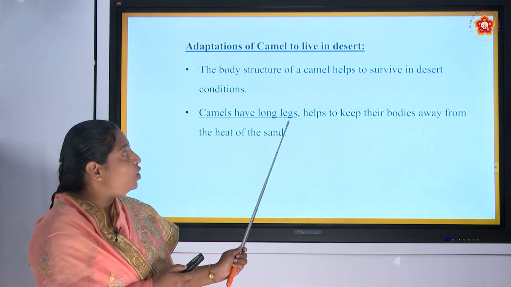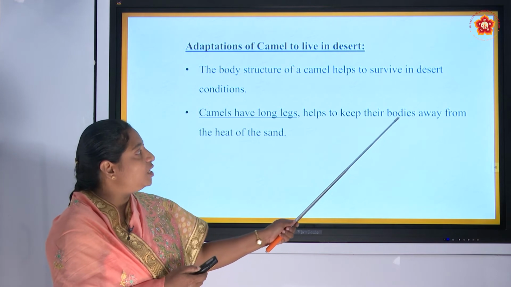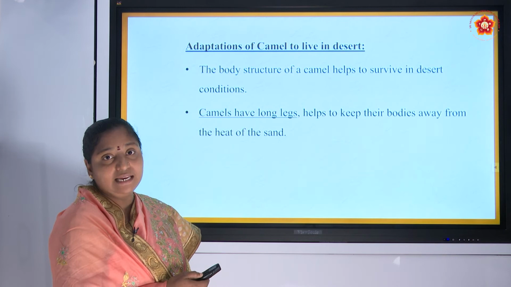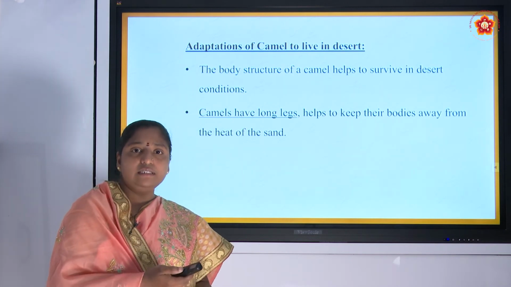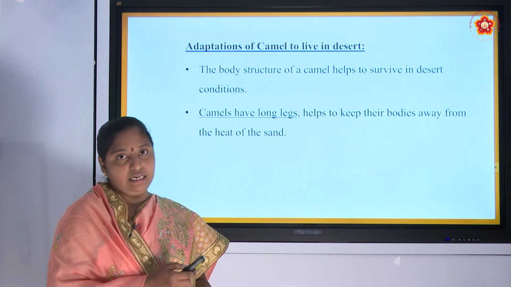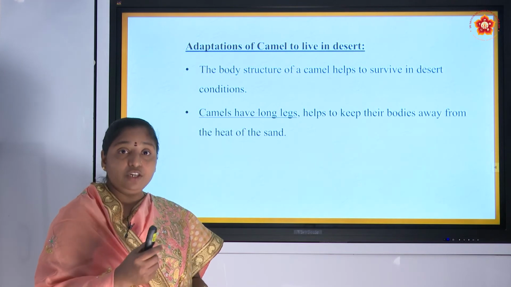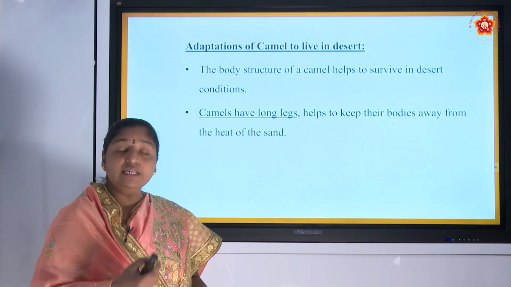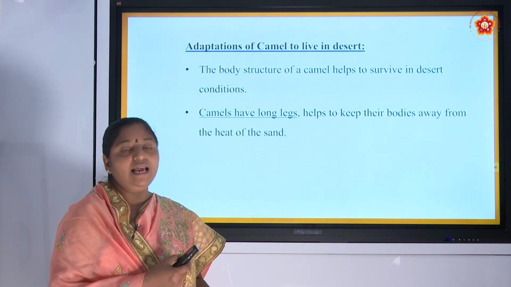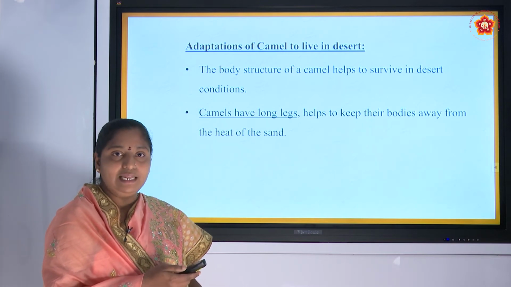Camels have long legs, and these help to keep their bodies away from the heat of the sand. And you all know that in the desert the sand will be very hot. If the camel's legs were short, it could have burned because of that heat. So in order to protect from that heat, the camel has adapted long legs.